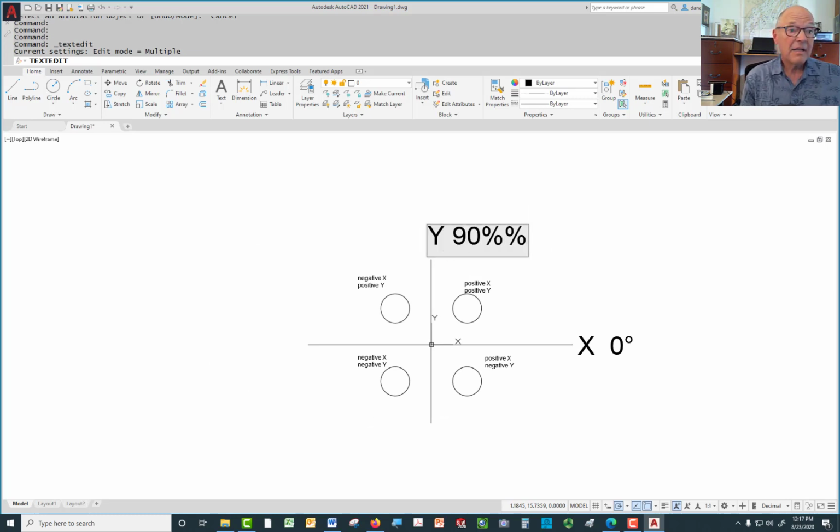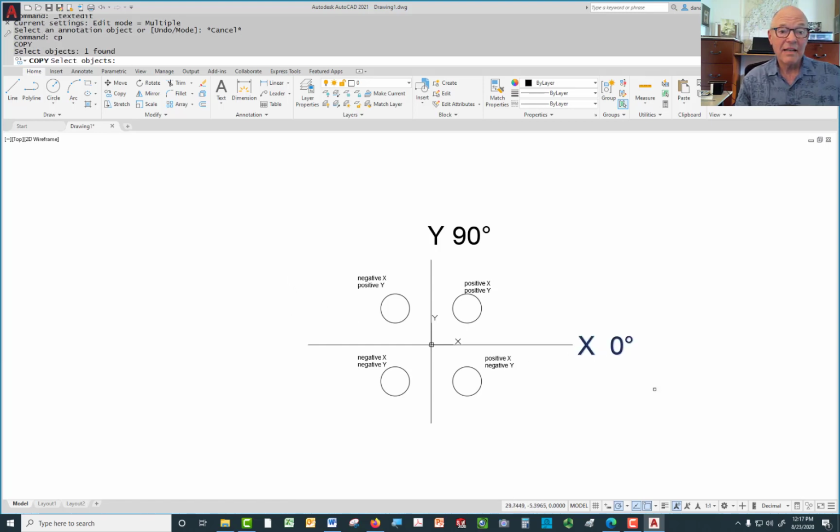You're probably wondering why I'm typing %%. That's because that's a little code you can type in to get the degree symbol if you do %D. So up here, the y value is 90 degrees, the x value is 0 degrees, and they're not really y and x values, they're directions. So the 0 goes directly to the right, 90 goes straight up. It probably will not surprise you one bit.